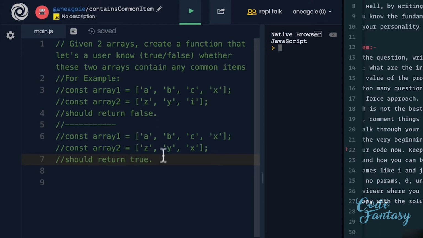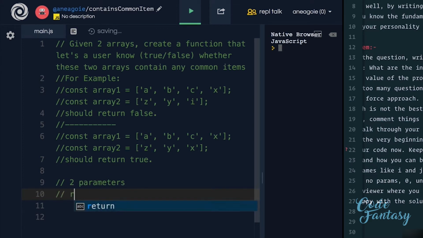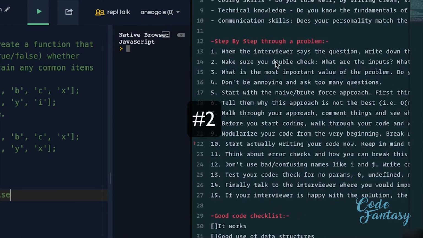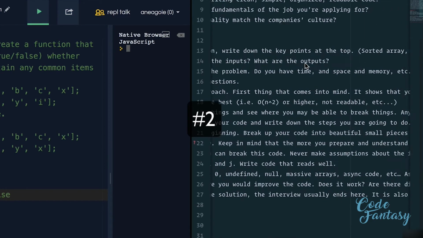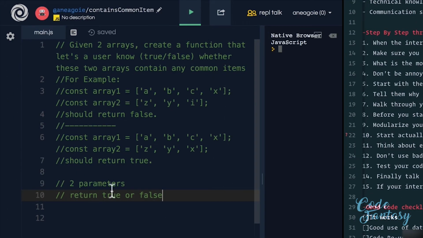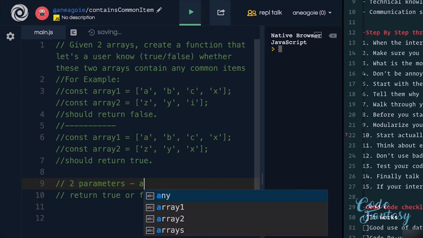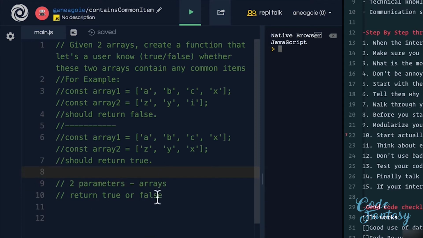But we have two things that we want to do with our function. One is we have two parameters, and this function is going to return true or false. Now, in the second point, make sure you double check: what are the inputs? What are the outputs? Well, we've kind of already done that, and we've confirmed with our interviewer that we have two inputs, which are arrays. We can even ask the interviewer, are they always going to be arrays? Is it possible that the input might not be arrays? Maybe an object, maybe a string. And we can confirm with the interviewer what those cases are. In our case, let's say that the interviewer says that these two parameters are always going to be arrays, and we always want to return true or false.